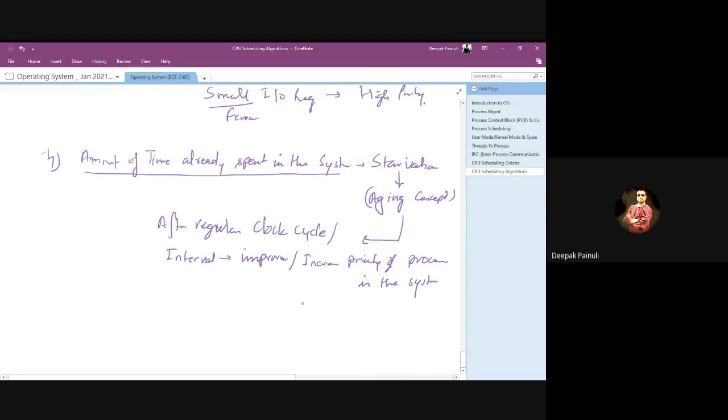It could be for all processes. Maybe the OS will increase priority for all processes, or for some selected few processes, right?